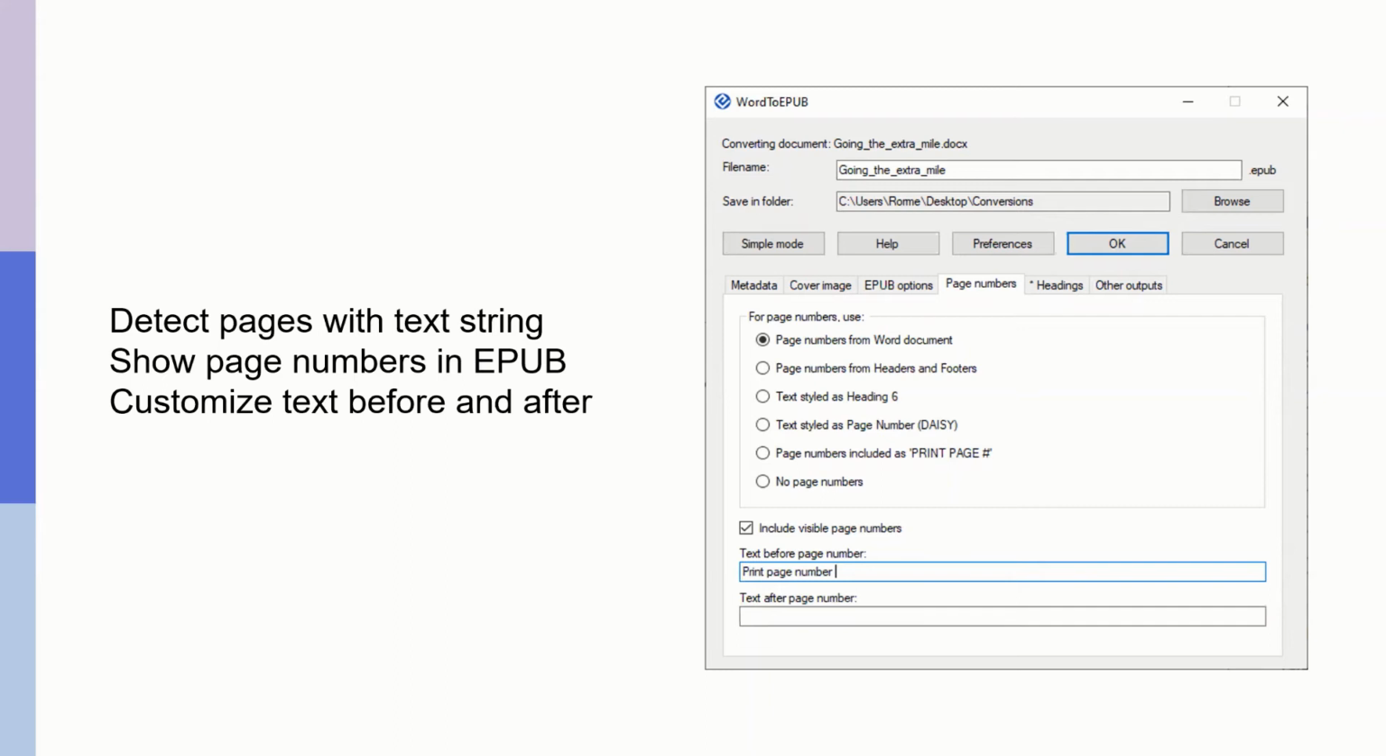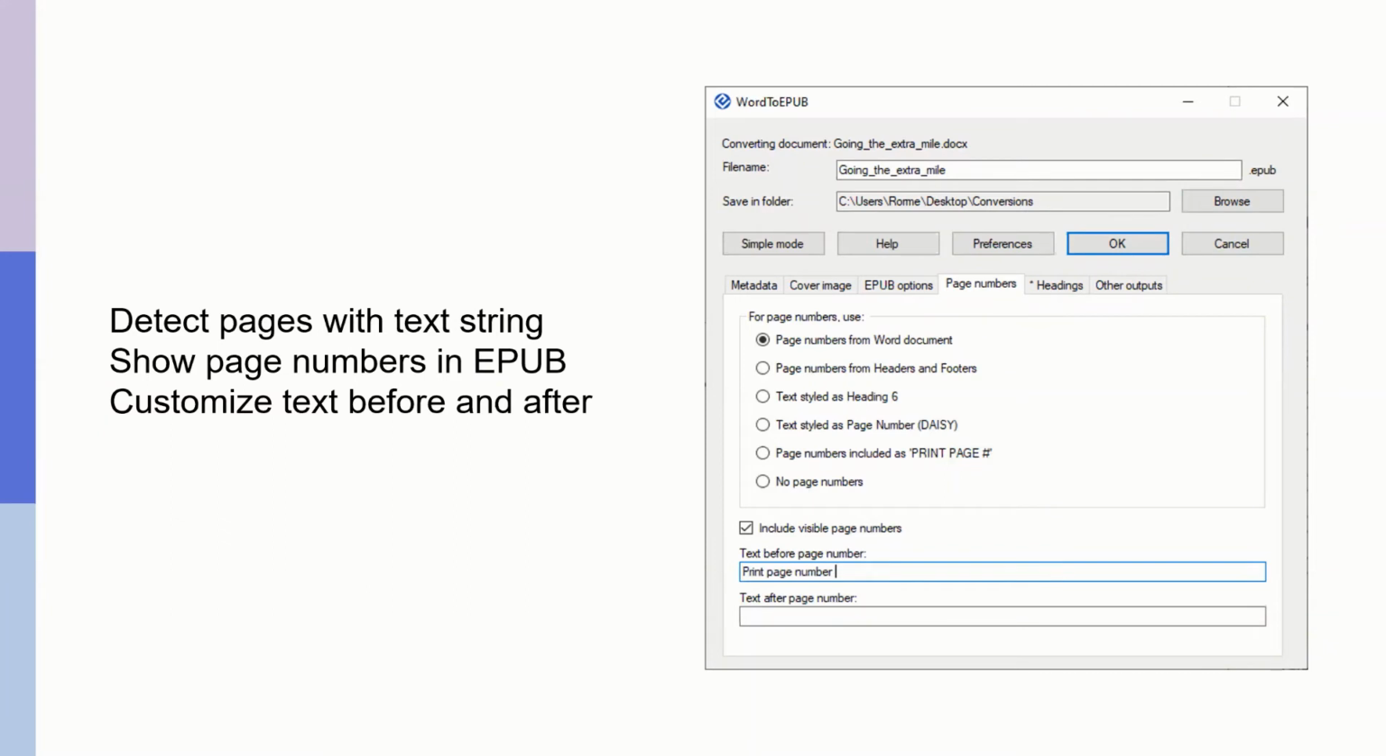Some folk use page number daisy, which is a style that they create themselves. So that's using a technique that goes back some years. So great for documents that people have produced before. And in some places, they actually mark the page number using the text print page and then the number itself. And the tool will use all of these different markup techniques in order to identify where the page breaks happen and what the page number is.